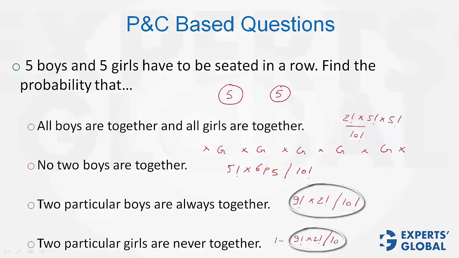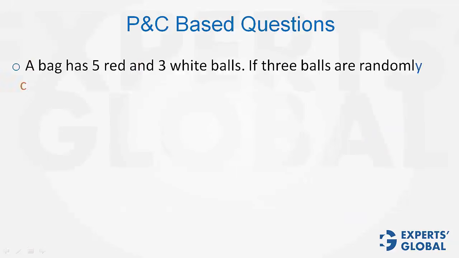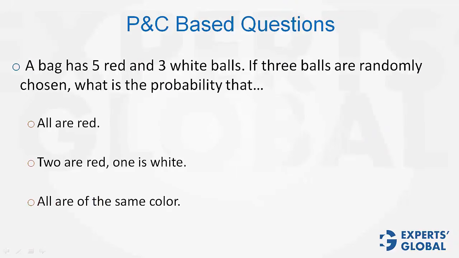This is the probability of these 2 girls being together. So 1 minus this would give us the probability of them not being together. Look at this question. There are multiple parts. Please pause the video and solve all the 4 questions.